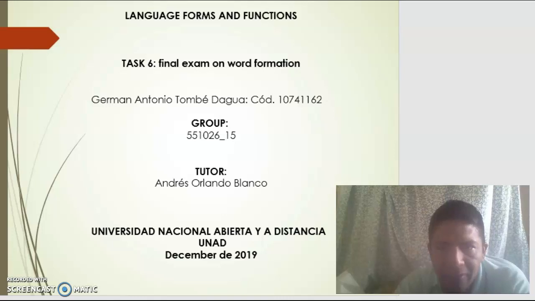My name is Germán Antonio Tomedagua. On this occasion, I want to present my little job about language form and functions. Task 6, final exam and word formation. Germán Antonio Tomedagua. Tutor Andrés Orlando Blanco. December 2019.